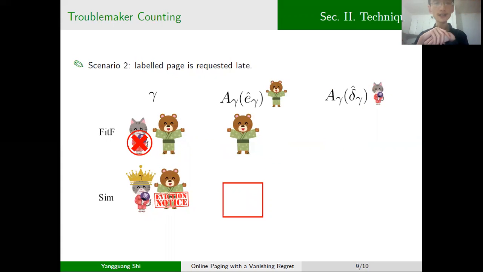The second case that we consider is when the bare page is requested earlier than the cat page. In such a case, we can see that the round gamma can be mapped to a prediction error, because without a prediction error, the algorithm sim should invoke the cat page instead of the bare page, because the cat page arrives later than the bare page.